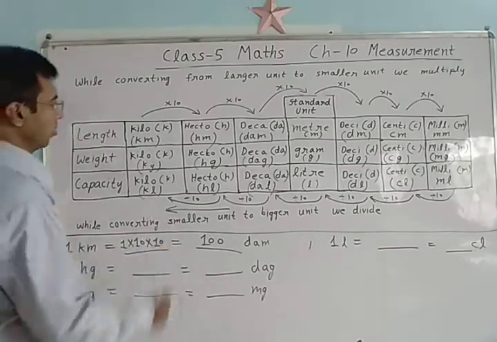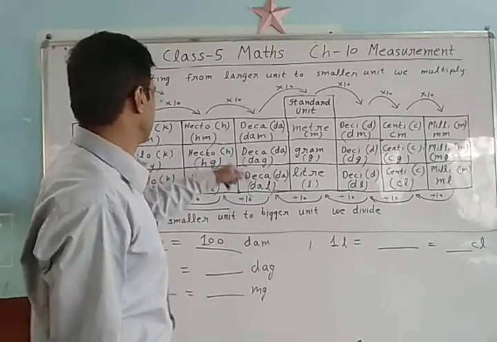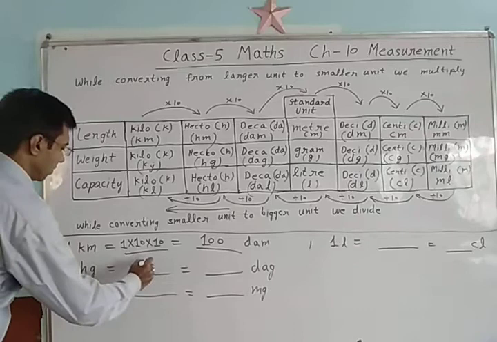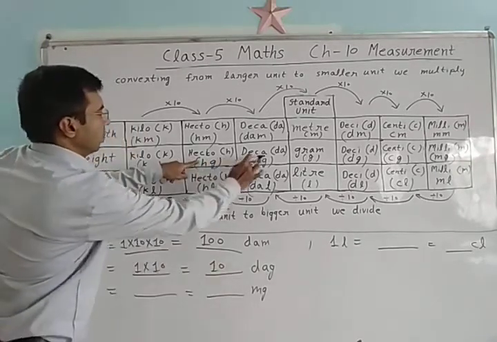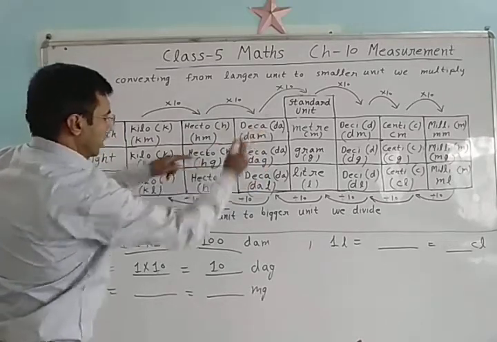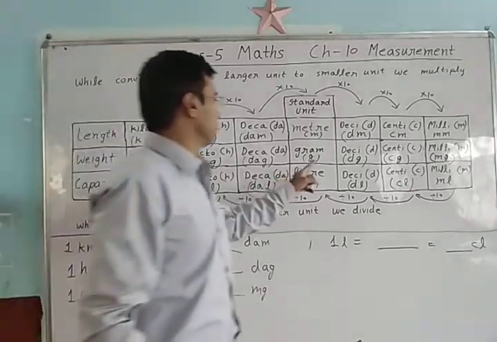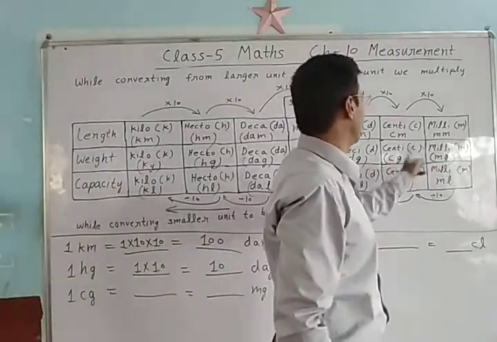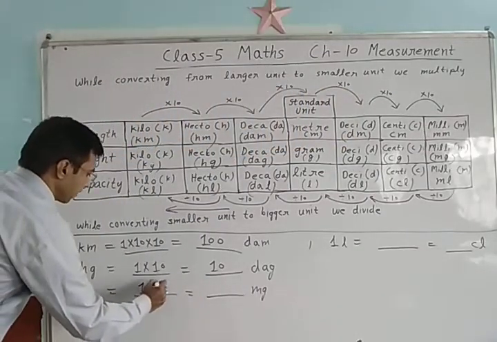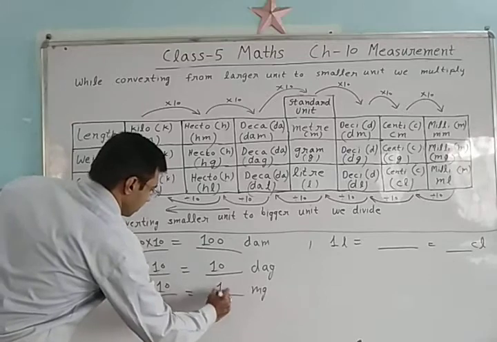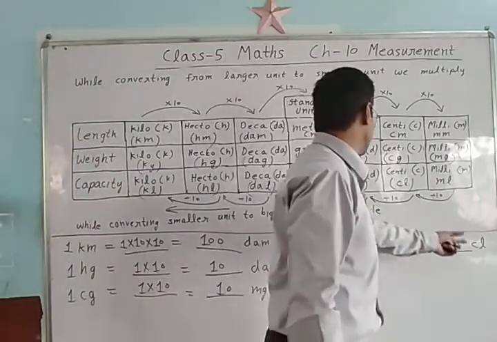Now 1 hectogram, how much decagram? 1 into 10, so 10 decagram. 1 centigram, how much milligram? 1 into 10, 10 milligram. 1 liter, how much centiliter?